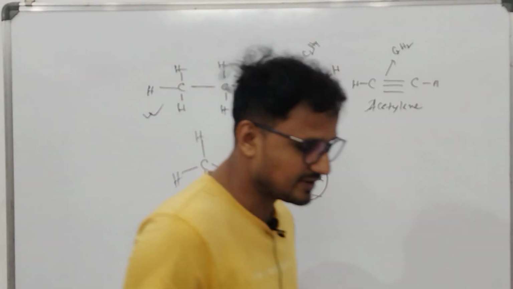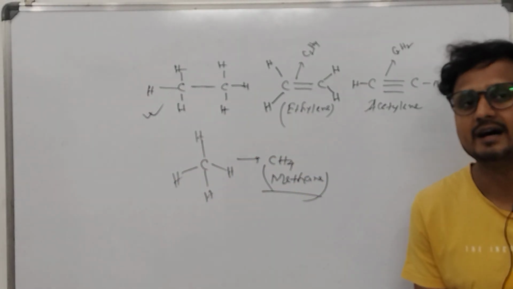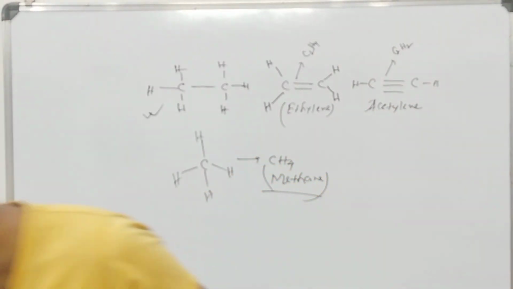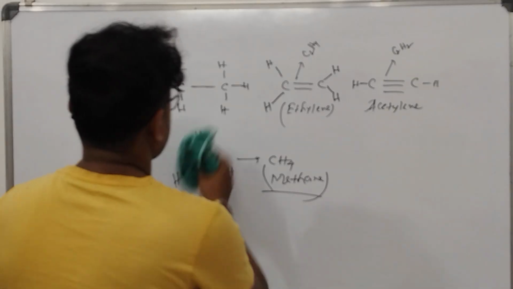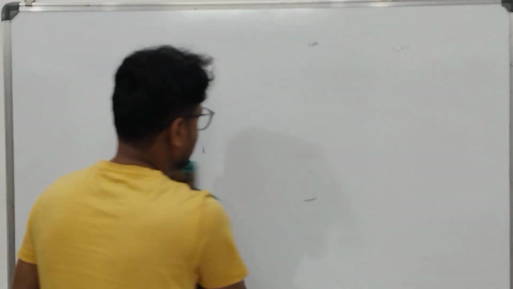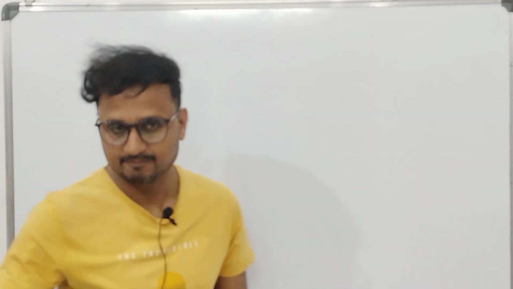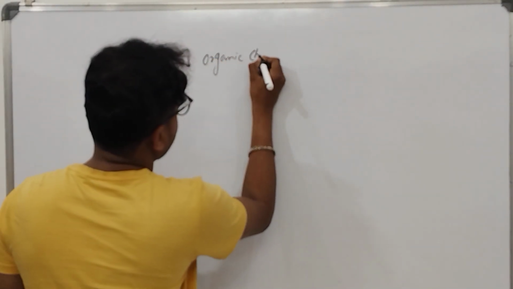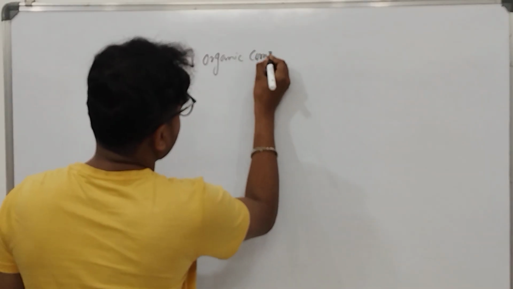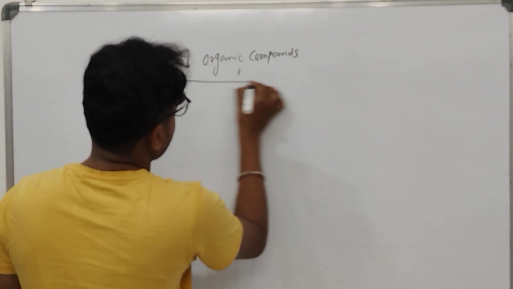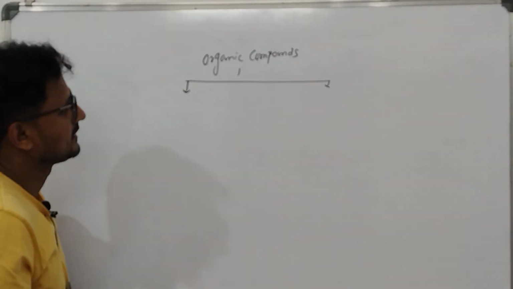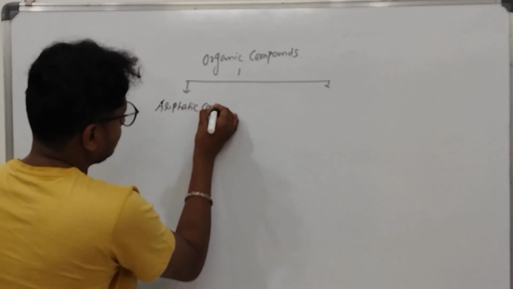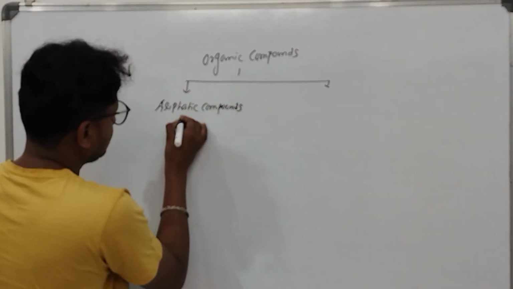So let us first classify the organic compounds, then I will tell you how we can write these formulas and all. We will go deep into this chapter. Now organic compounds can be classified in 2 ways. One is aliphatic compounds, these are the open chain compounds.